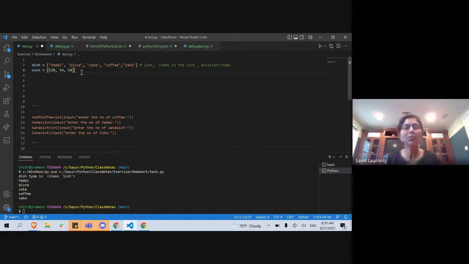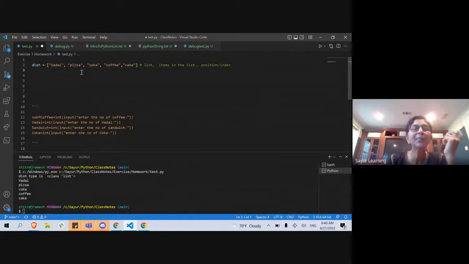So let's say we are creating an application for the cafe people. We have a snack bar. I want the dish to be put in an array, and I want to keep track of the price for each dish also.